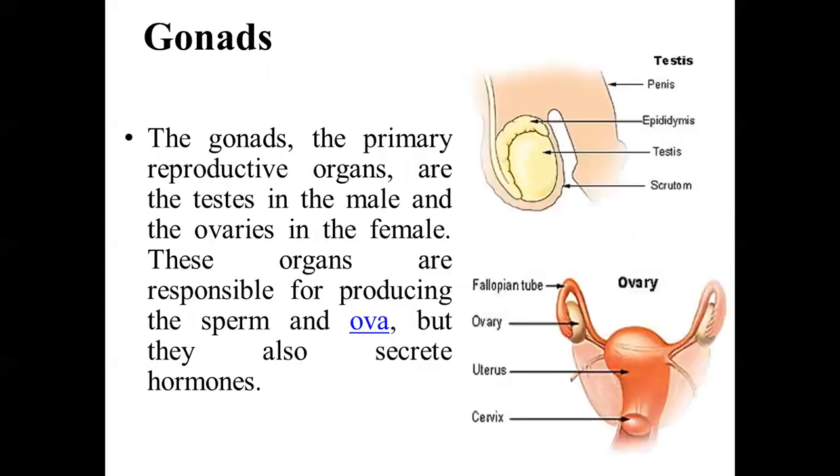So next one is the gonads. The gonads are the primary reproductive organs. In male, they are termed testes, and in female, they are termed ovaries. Here you can see in the figure that this is the testes, and these egg-like structures are the ovaries. The testis is responsible for production of sperm, and the ovaries are responsible for production of ova or ovum. They also secrete different types of hormones.